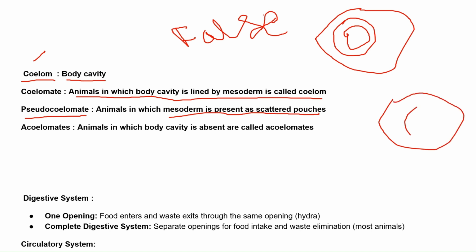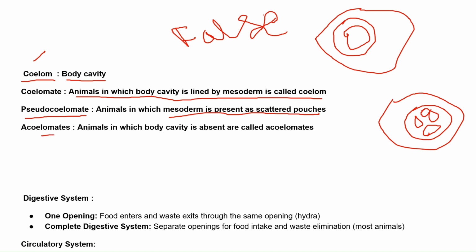For example, if these are the two germ layers, we have mesoderm as scattered pouches, something like these. We have four scattered pouches in our NCERT textbook. Please refer to that diagram.